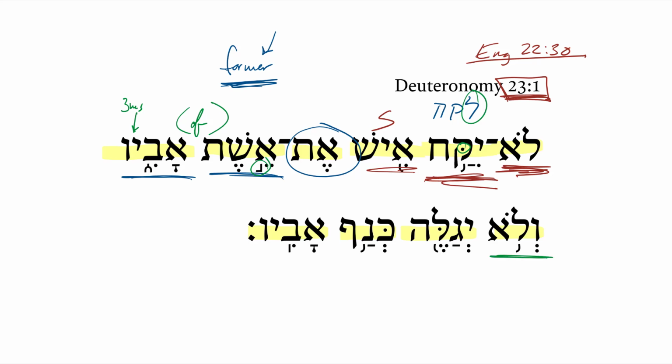Next we get, and not he uncover the wing of his father. Now, this takes a little bit of explanation. Let's look at the verb. We have a Piel imperfect, third masculine singular of the root gala, which means to uncover. And so he shall not uncover the wing of his father.